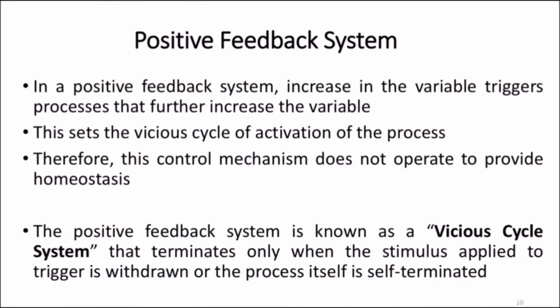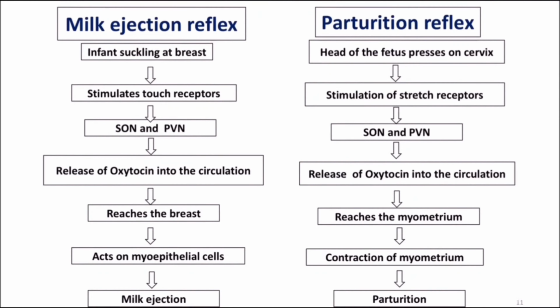A particular thing is there, a stimulus, it has to be terminated itself or it has to be withdrawn itself. Okay, the process itself has to be self-terminated. That is the thing happening here. So milk ejection reflex and parturition reflex are both neuroendocrine reflexes. So they are typical examples for positive feedback mechanism.